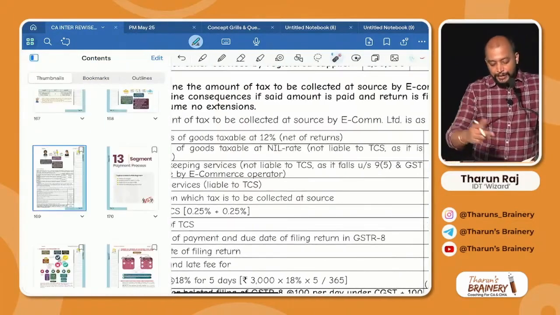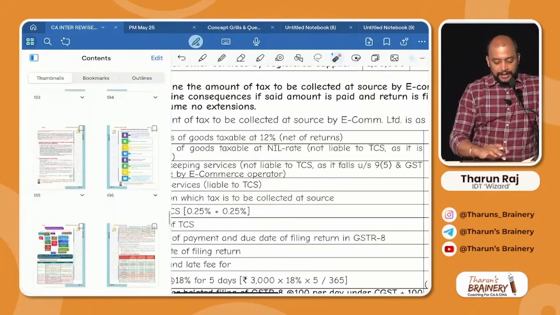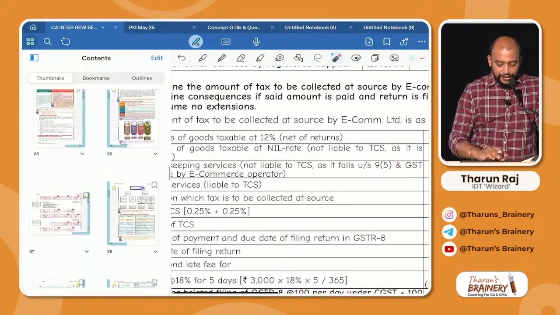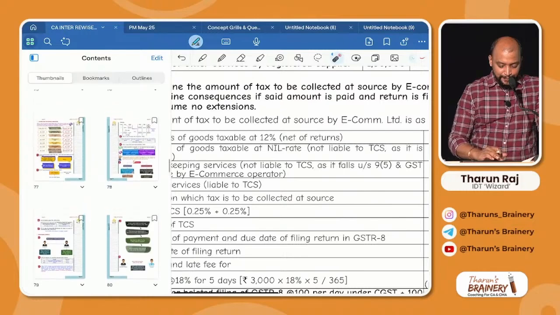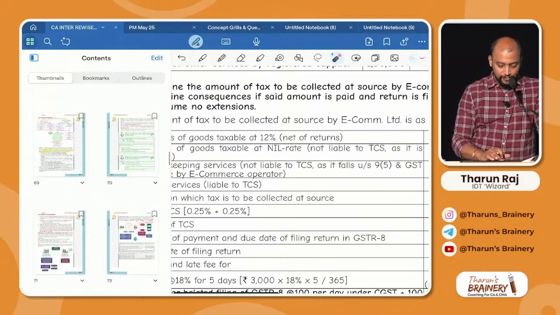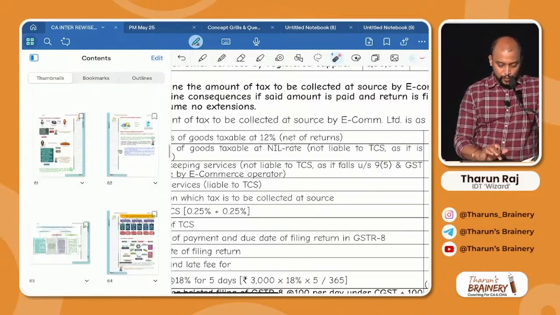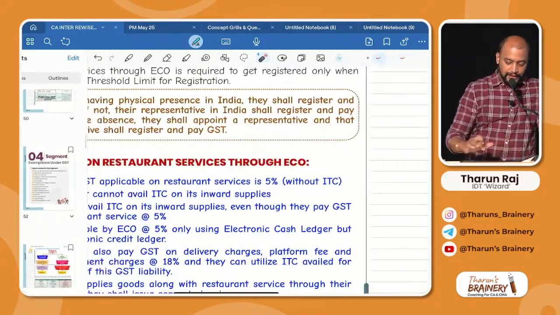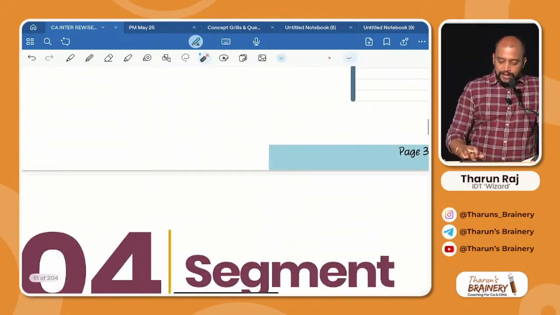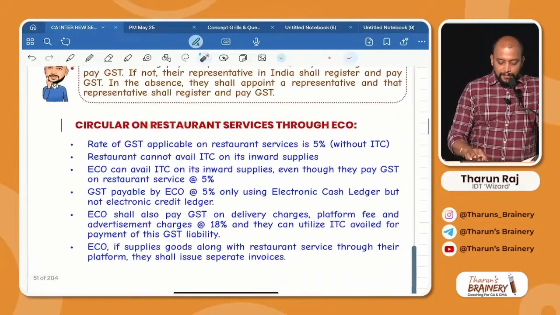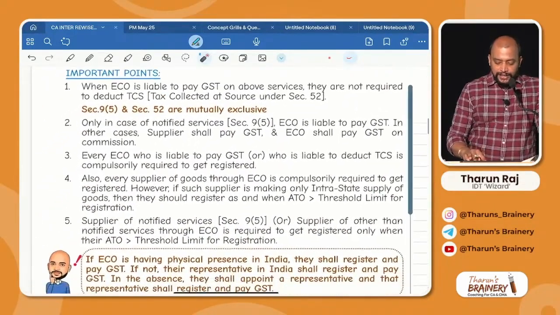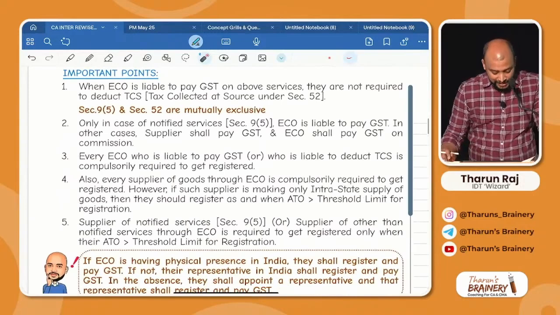Now come back to that third chapter. One page we have not discussed, which is connected to this discussion. Please see that. Page number 39. Page number 39. Important points. See the first point, page number 39.